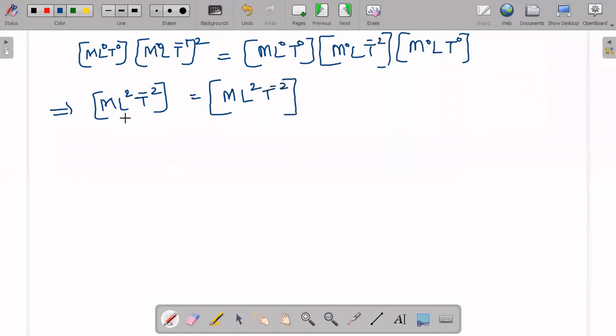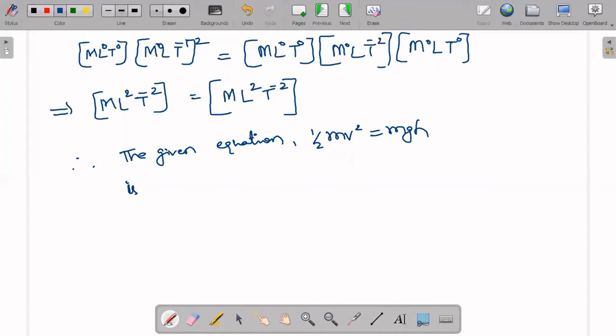Now as LHS and RHS are both equal, we can say that the given equation of half m v square equals mgh is dimensionally correct, or dimensionally consistent, right?